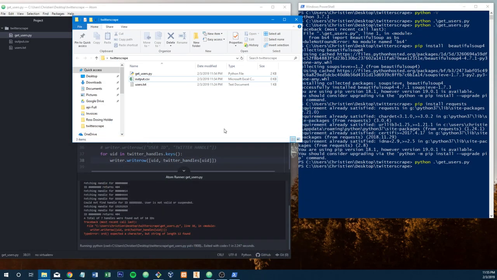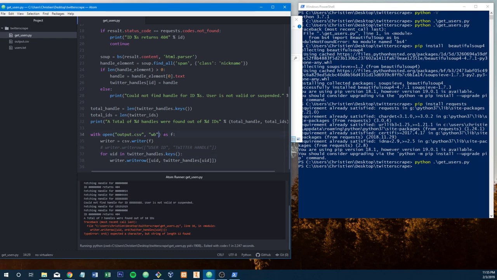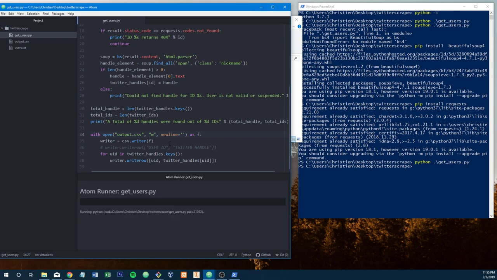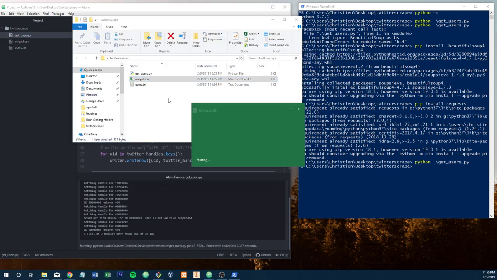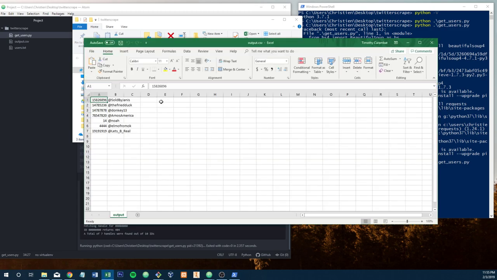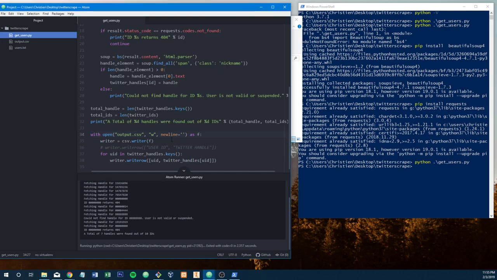I actually would be surprised if that doesn't work. This is an argument that we're just going to put in here, so where newline is going to be that. Now we're going to change that out of binary, out of writing for binary, and let's see what happens. Okay, so we got an output text file, and then if we open the actual output file in Excel, look at that, we got rid of our spaces, and that was because, again, we specified what a new line looks like, which, I mean, if our lines ended in \n or \t or \r or whatever weird thing they might have ended in,